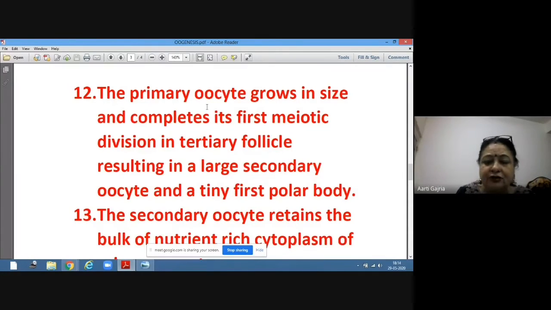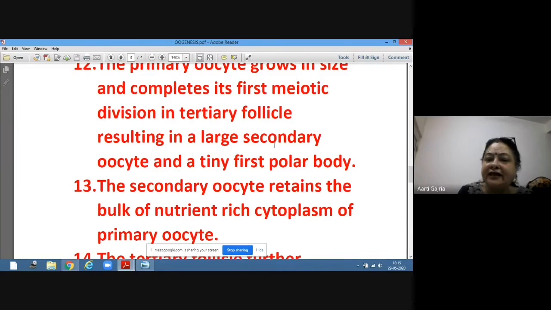From primary to secondary, secondary to tertiary, the primary oocyte is still there in the tertiary follicle. Now this oocyte grows in size and it completes its first meiotic cell division. First meiosis is completed in tertiary follicle, and this will result in a large secondary oocyte and a tiny first polar body.